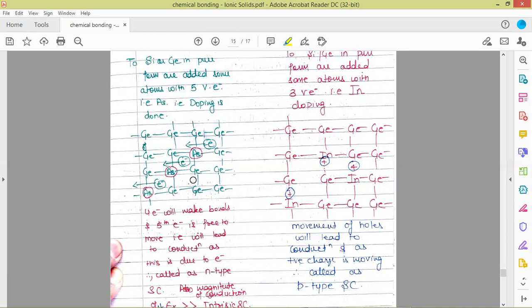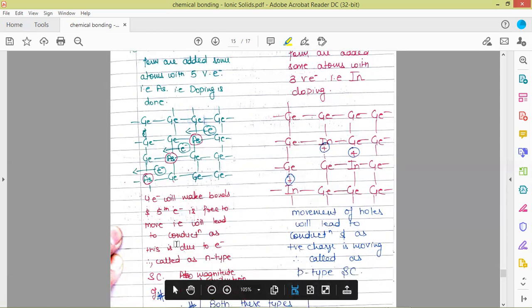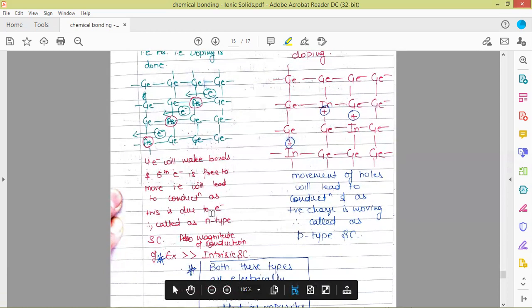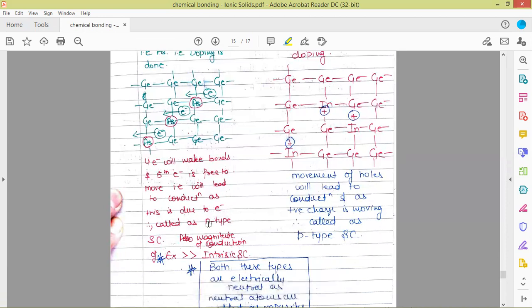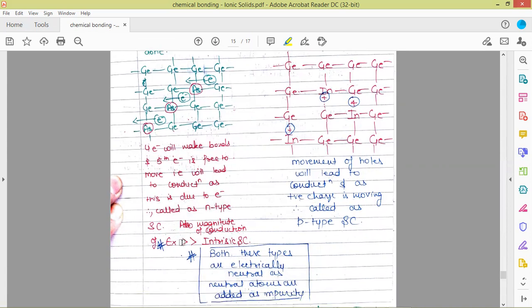That is why it is extrinsic, and the movement of charged particles here is due to the movement of electrons. The charged particles are the electrons which are moving, which are responsible for the conductance. So that is why these charged particles are negatively charged. These are electrons. So that is why this type of semiconductors are called n-type semiconductors. And the magnitude of conduction in case of extrinsic is far higher in comparison to that of intrinsic semiconductors.